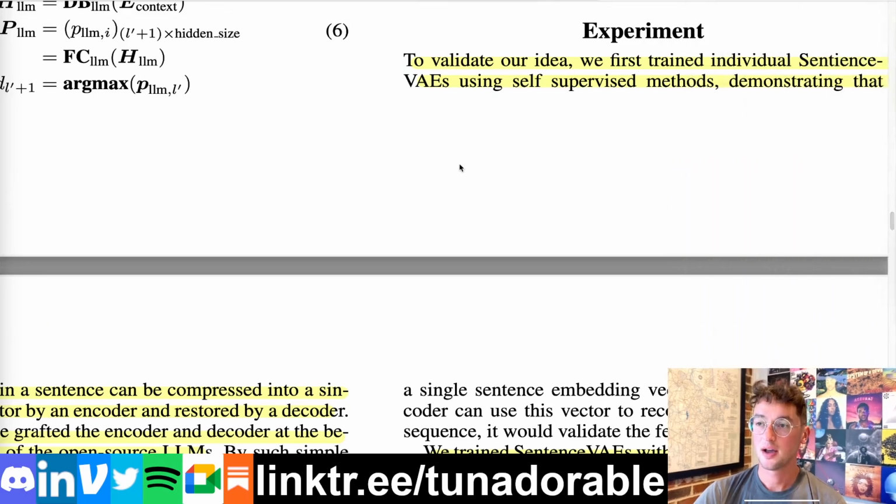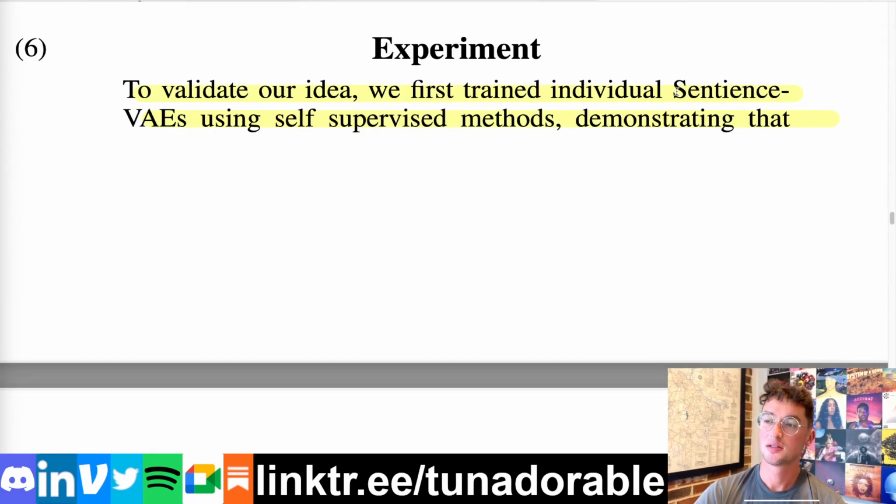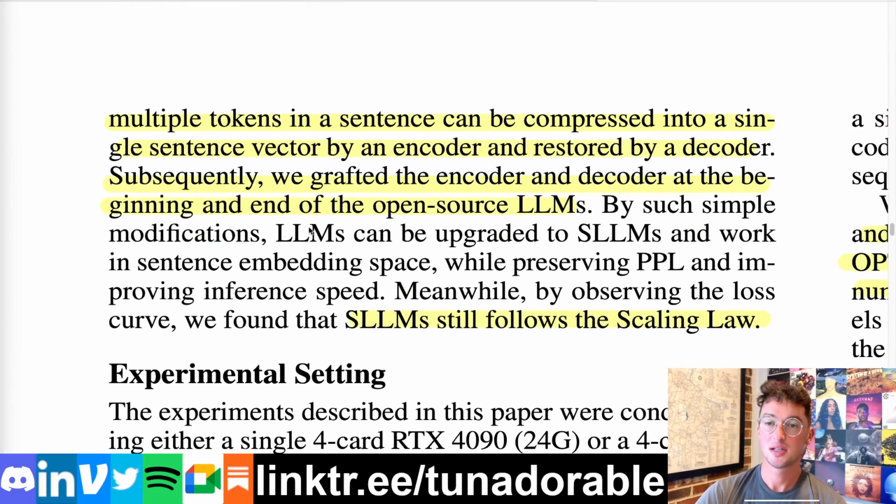So to test out this idea, what they first did was train these individual sentence level vector autoencoder models, just to demonstrate that for individual sentences, you could in fact compress multiple tokens in a sentence down into a single vector that represents that sentence by the encoder, and then have those be restored by the decoder.